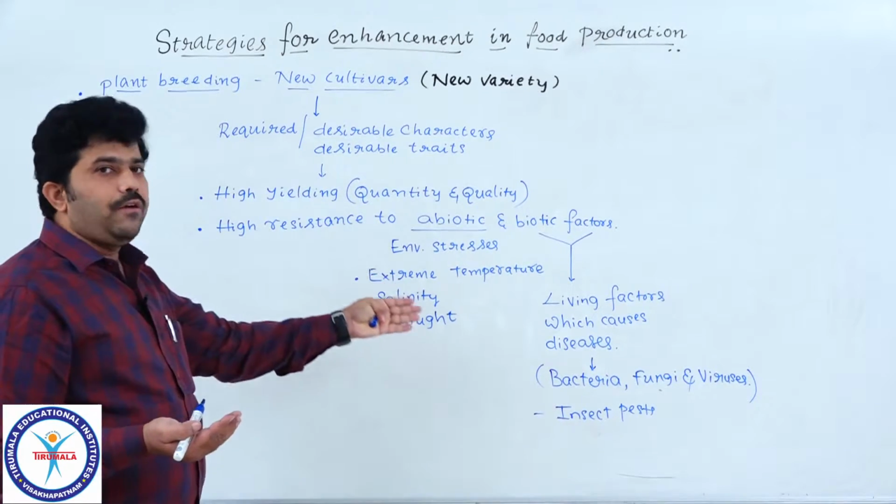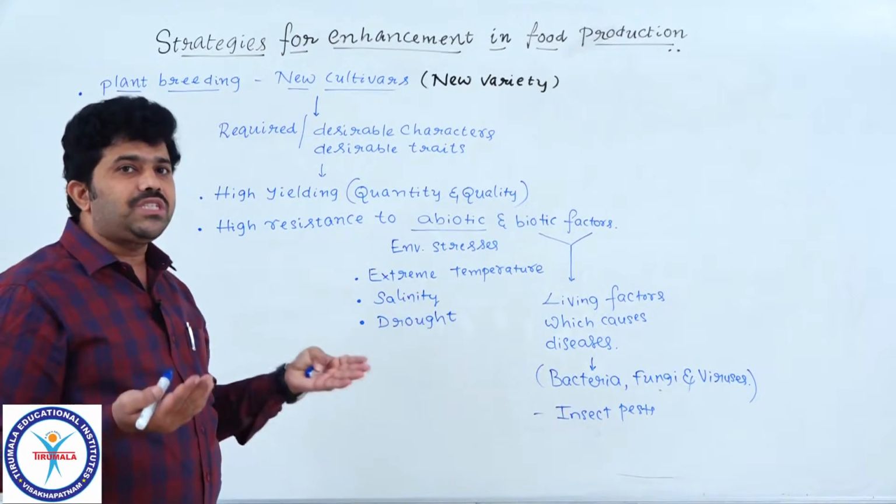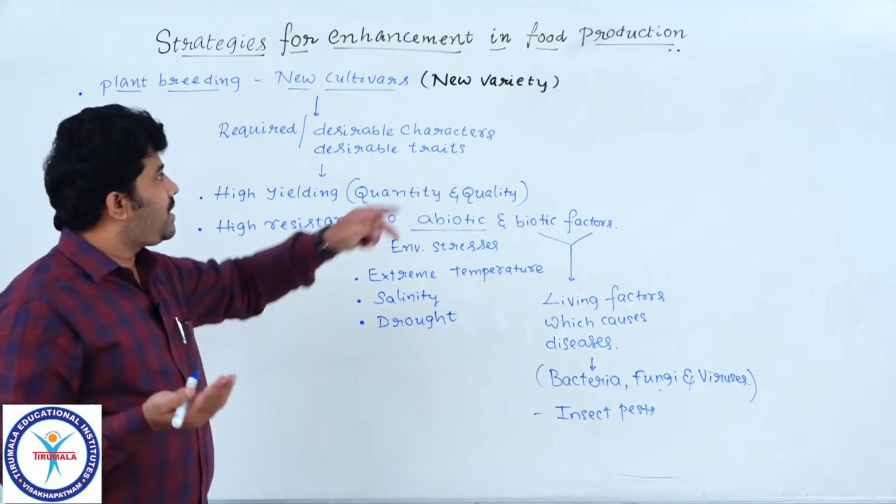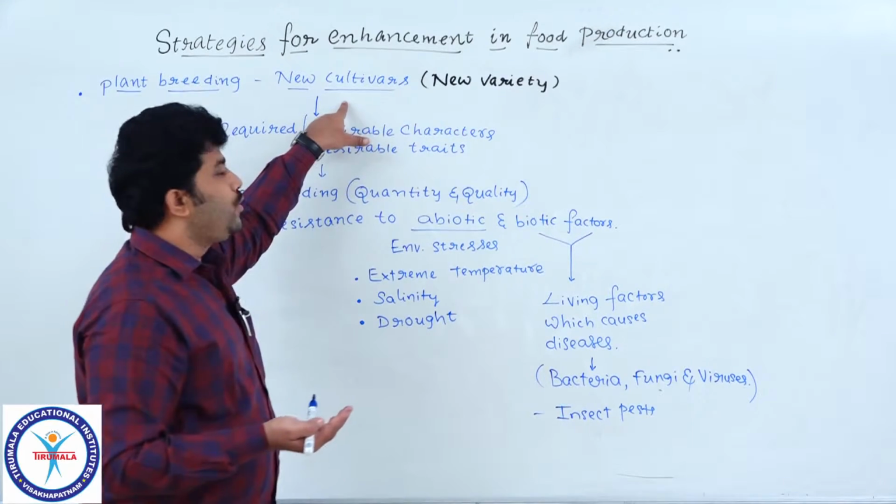So what is the purpose of plant breeding? You know very well. With this great purposeful method and program, finally what result are we getting? A new variety or new cultivars.